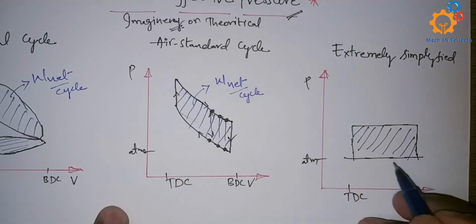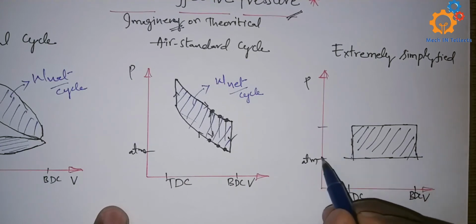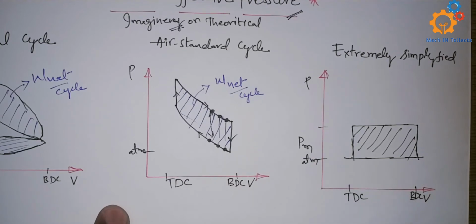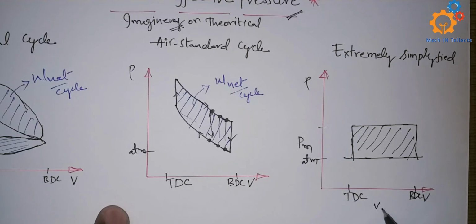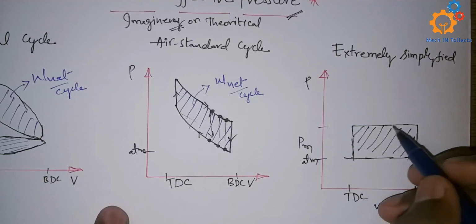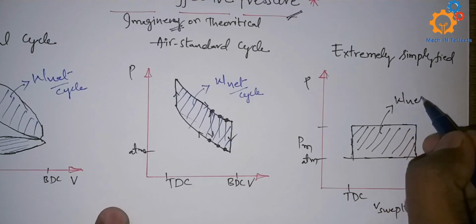In this rectangular box, this height will be taken as the mean effective pressure, and this is my swept volume or displaced volume from TDC to BDC, and here I will get almost equal net work done.